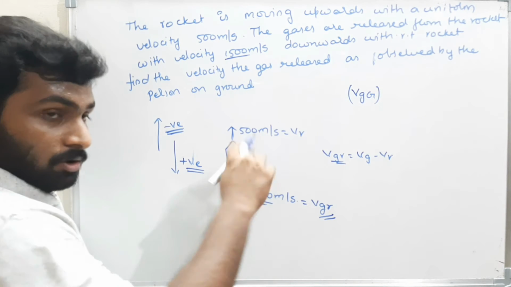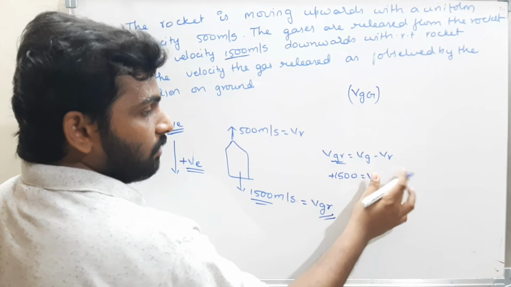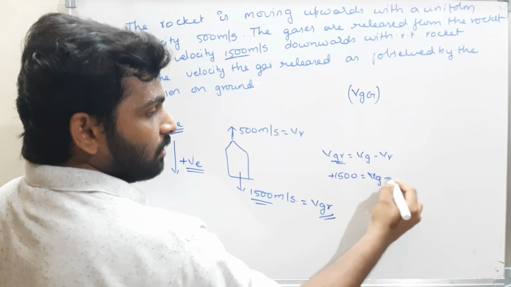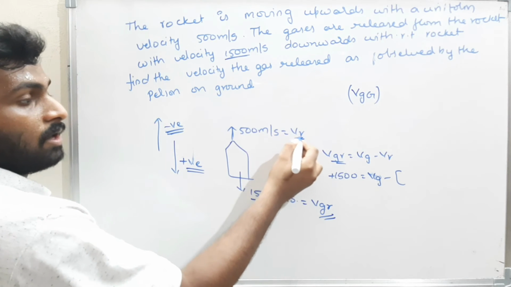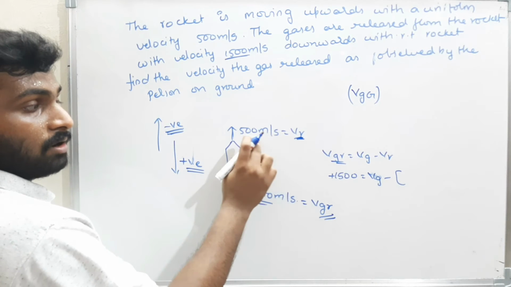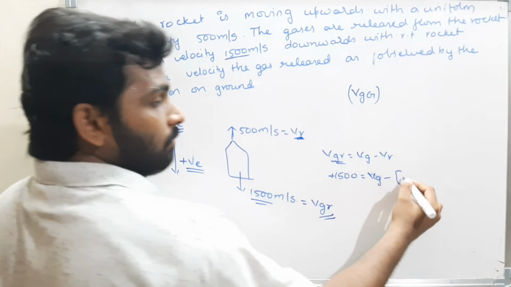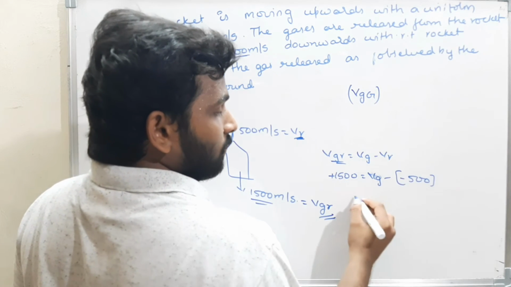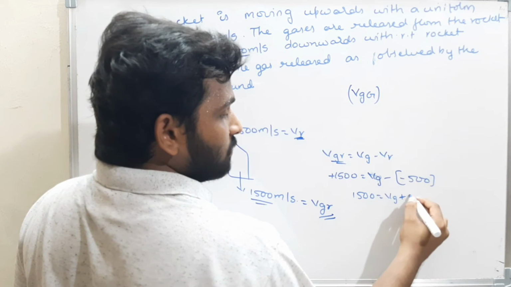Therefore, the gas is moving downwards, that means plus 1500 is equal to VG minus VR. What is VG? We don't know. What is VR? The velocity of the rocket, which is 500 upwards. Upward means I am assuming it as negative, so minus 500. Therefore, 1500 is equal to VG minus into minus is plus 500.